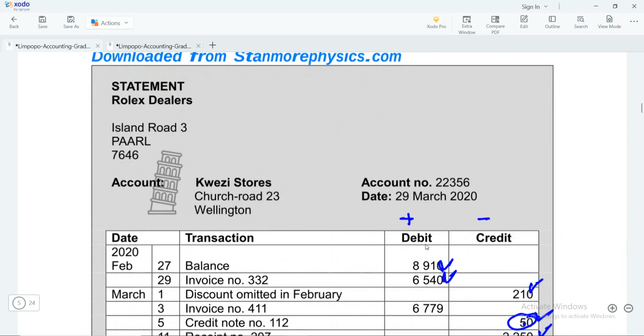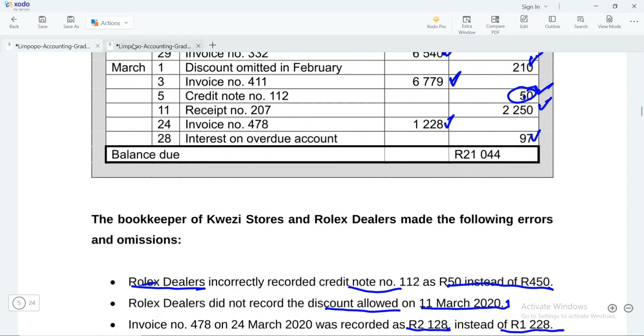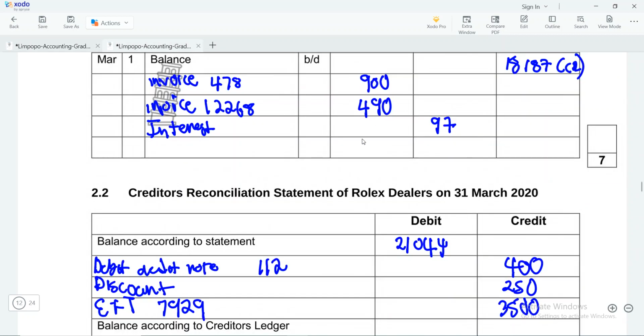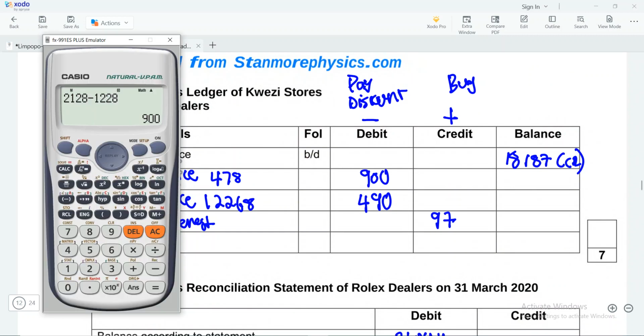So what we need to do is to just balance. Remember this one, we also used it, is there, right? So what we need to do is to make sure that our ledger and statement are balanced, in other words they agree. So we'll start with the balance of the ledger account.